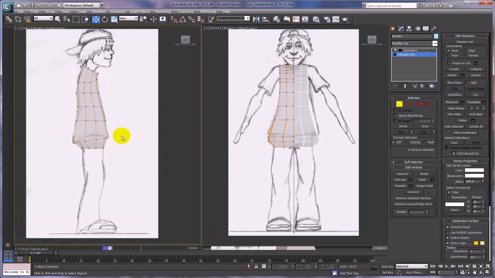All right. The next video will be about actually extruding arms and legs out and shaping things a little bit more carefully.